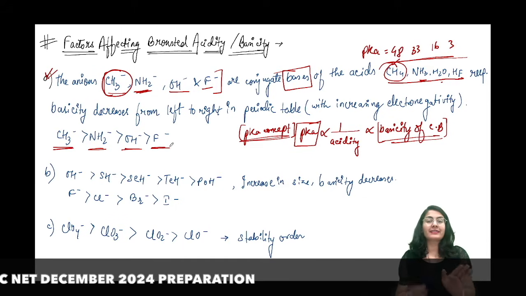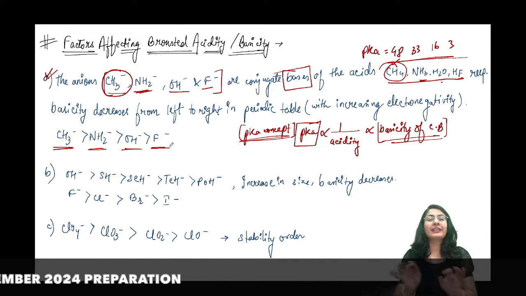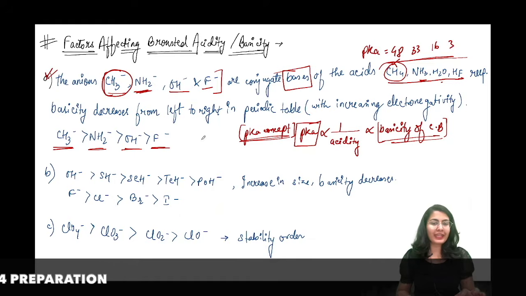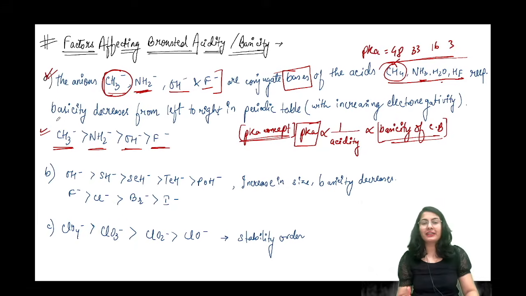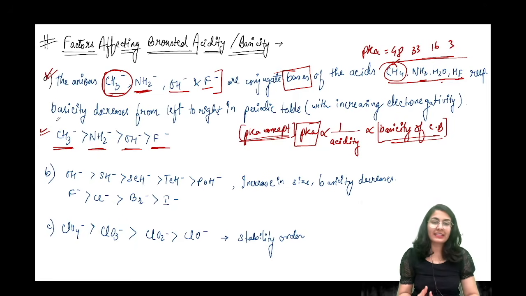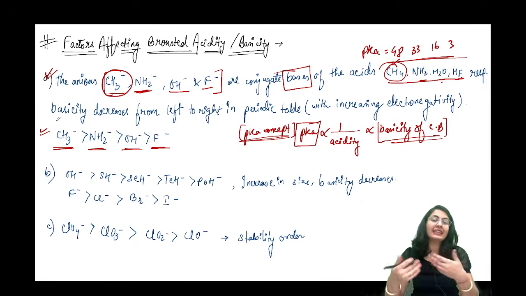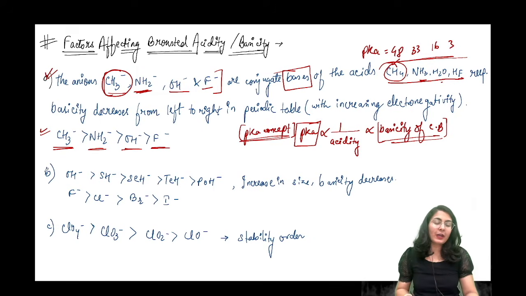Fluoride is not a base. It is very happy staying alone. It does not want a proton. Okay, least basicity. So this is one application. This is one of the factors which affect the Bronsted acidity. आपको ये जानना होगा कि ये कैसे molecule से आया है. Okay. Now moving onwards, how the size increases or decreases the basicity.